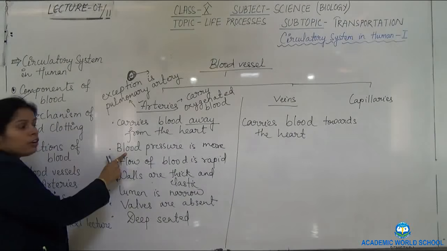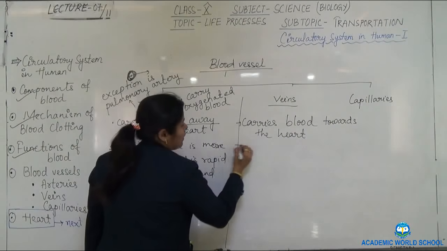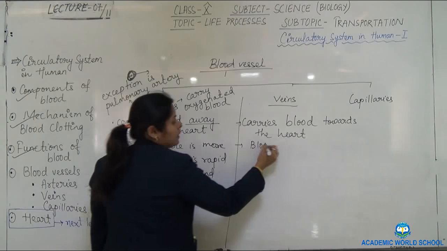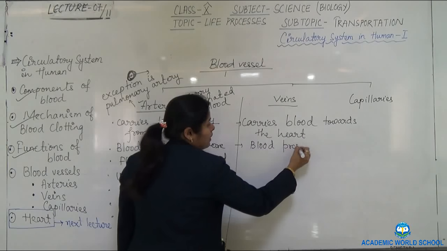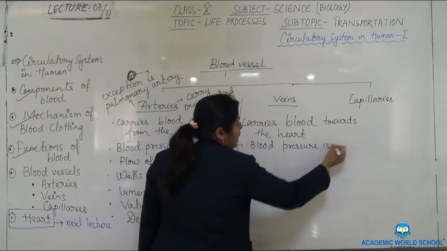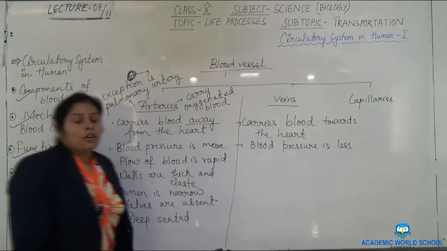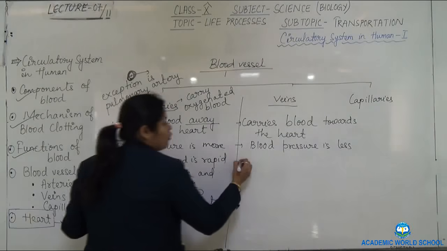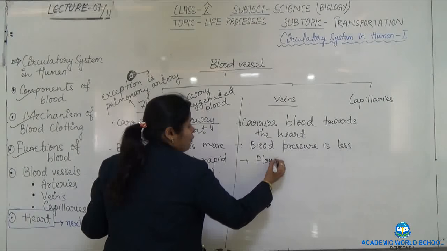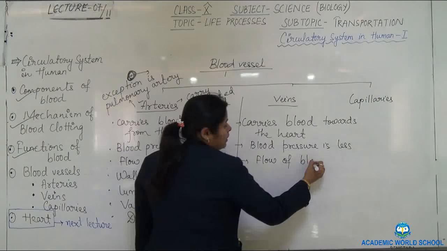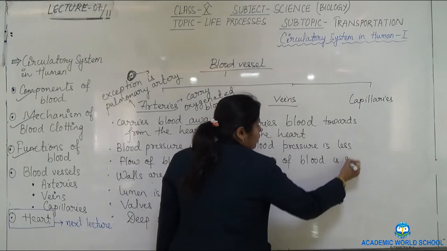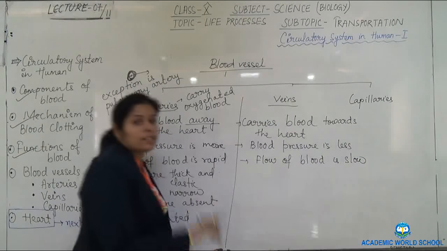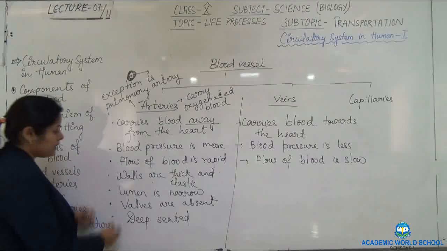Blood pressure is more in artery. So here blood pressure is less. What is the third? Flow of blood is rapid. Here flow of blood is slow. Why? Because the lumen is wide.